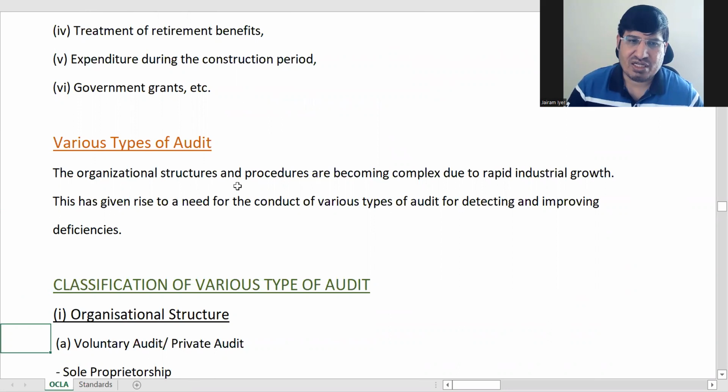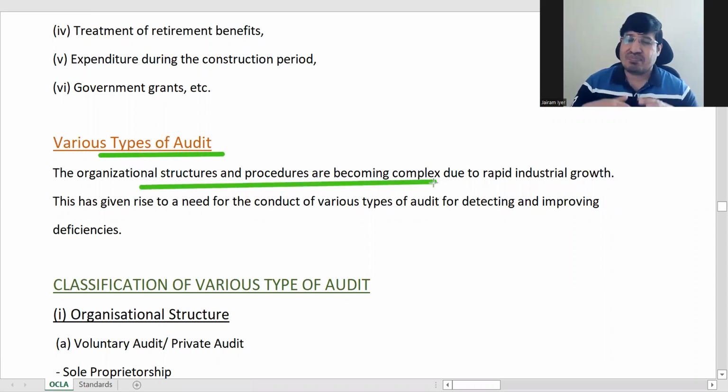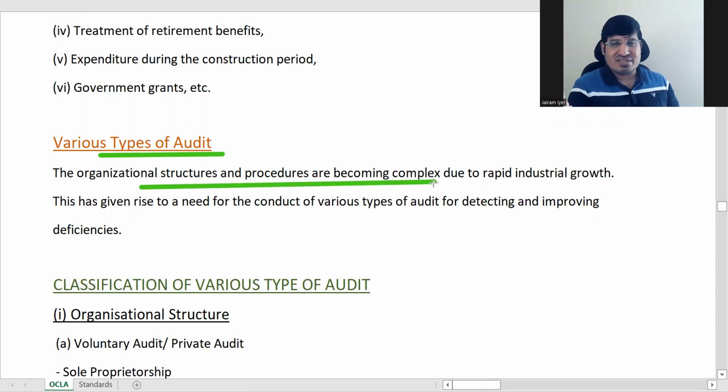Okay, so now next we are going to see types of audit. Types of audit. So now see, organization structures have become quite complex, right? They're big organizations, multinationals and all that. Because of rapid industrial growth, organizations have become very complex.